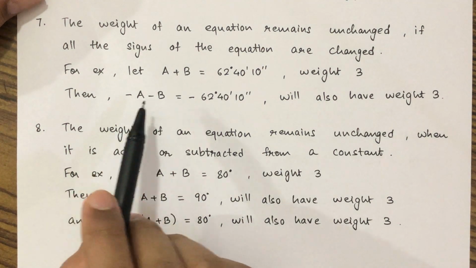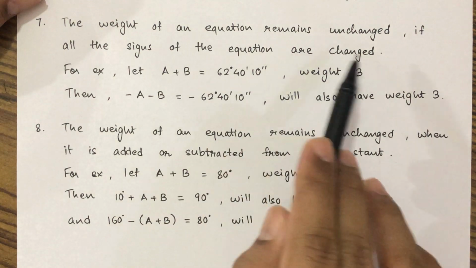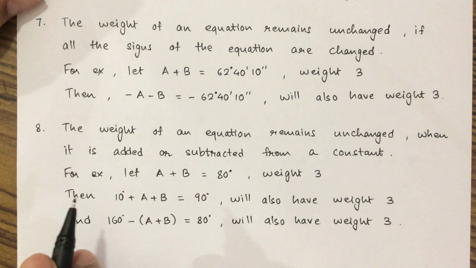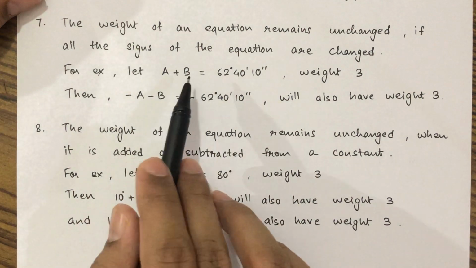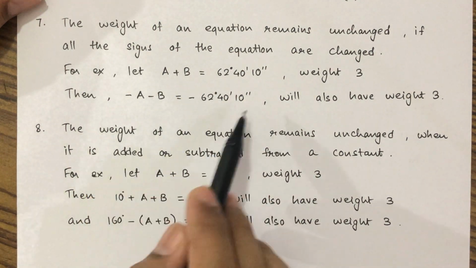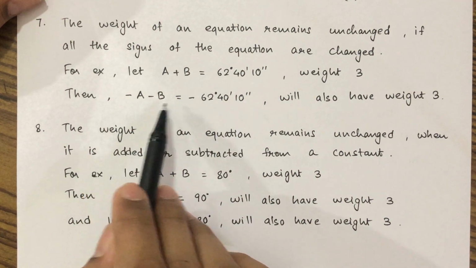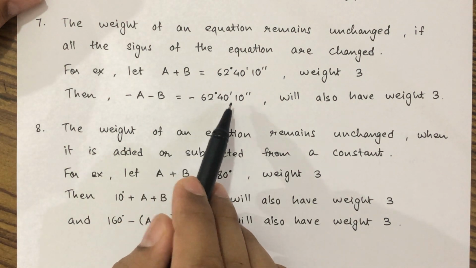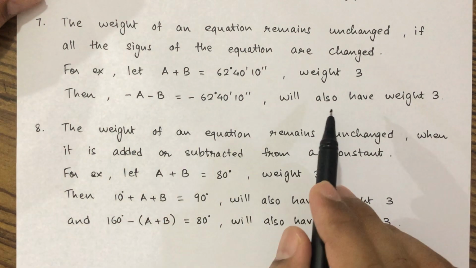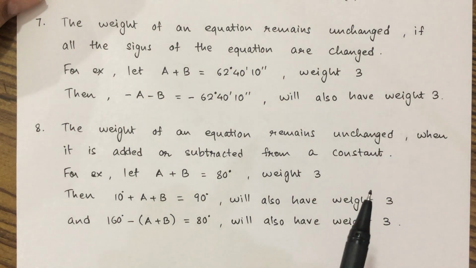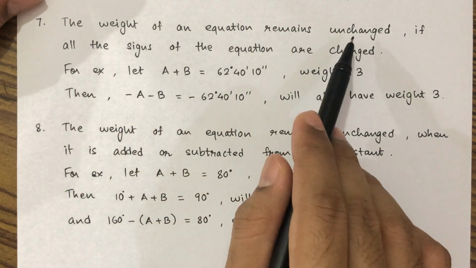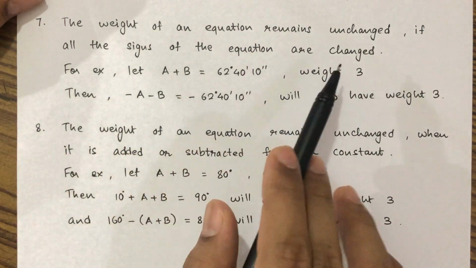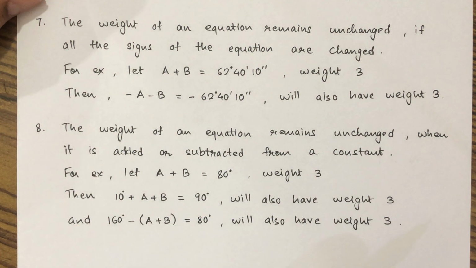Then if all the signs of the equation are changed, here everything is positive, so if the signs are changed, this will be minus a minus b is equal to minus 62 degree 40 minutes 10 seconds. It will still have the weight 3. The weight will remain unchanged.